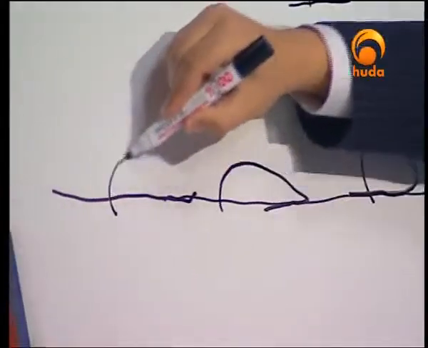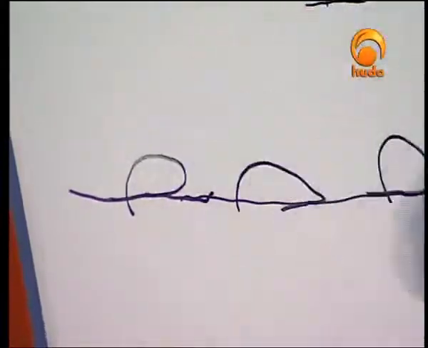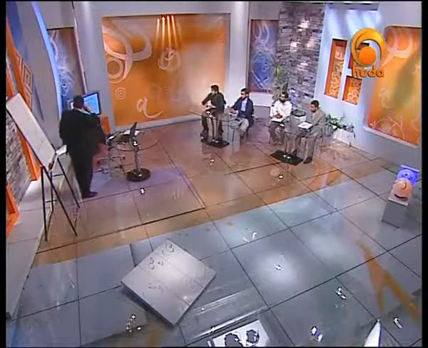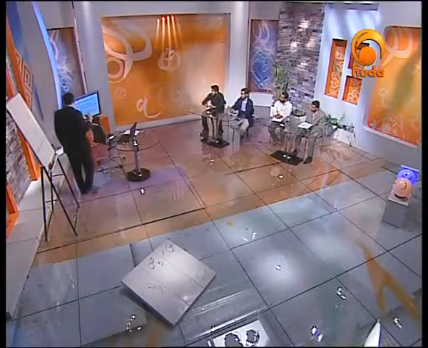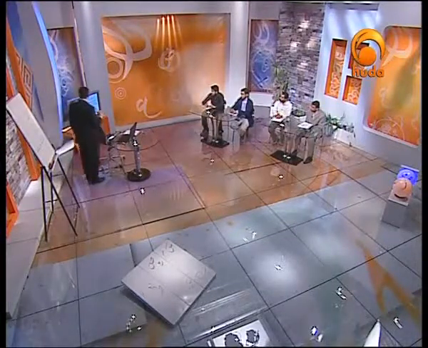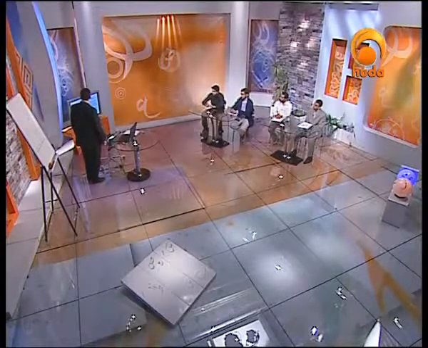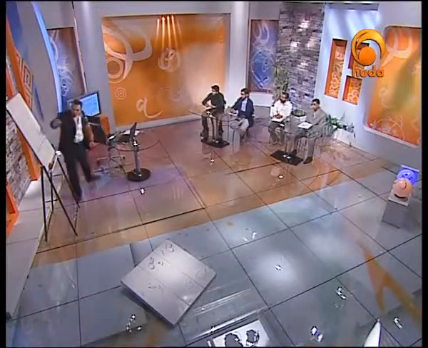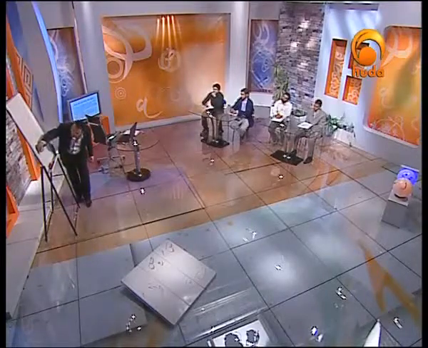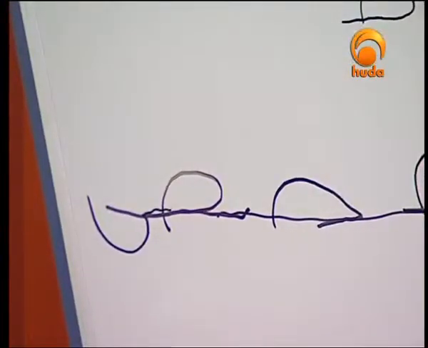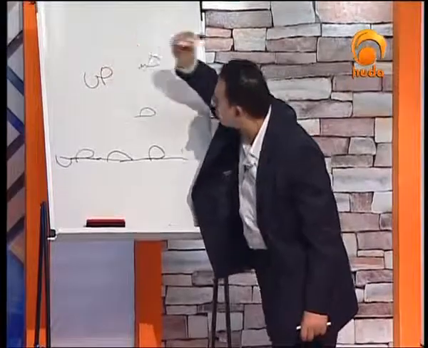Without stopping, make the tooth and then drop below the line to make the tail. The tail of dad is the same shape as that of saw. And just one dot.